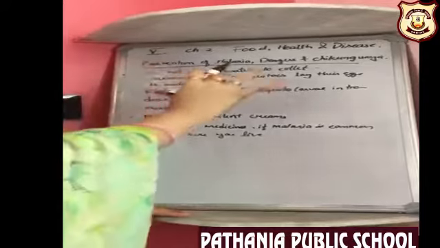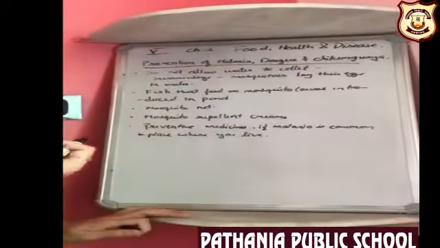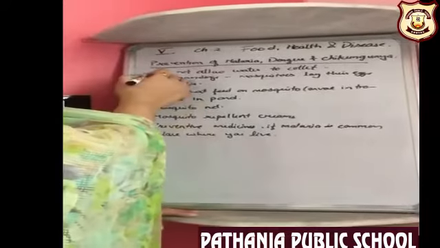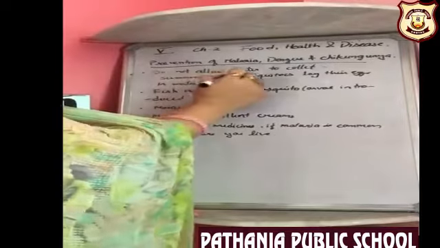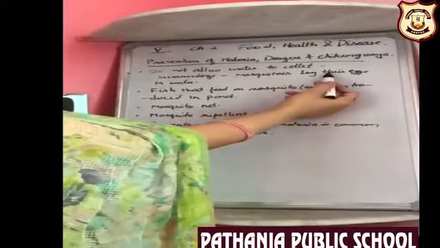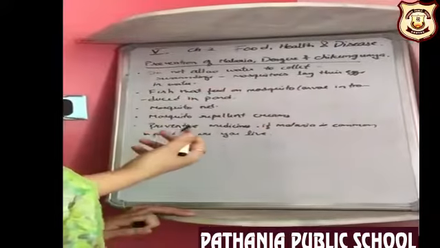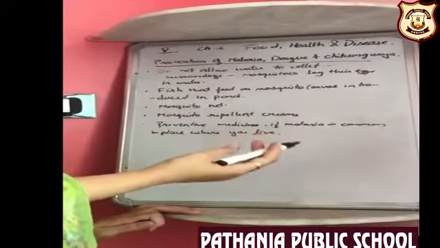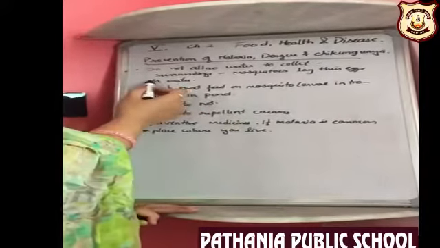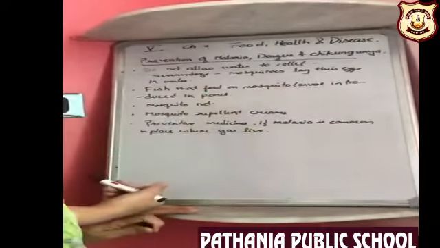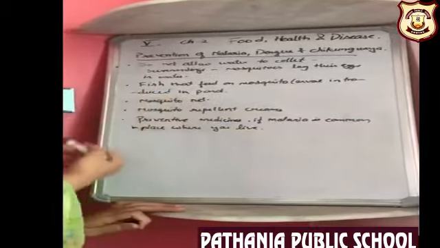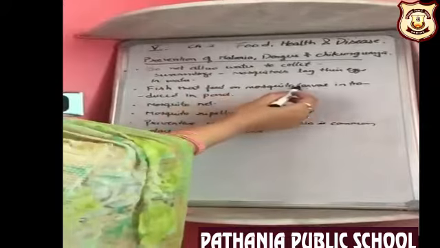Now, to control these diseases, we must control the number of mosquitoes present in our surroundings. For that, we should not allow water to collect in our surroundings, because mosquitoes lay their eggs in the water. If there is no water in the surroundings, like in pots or pans or old tires, then there will be no eggs of the mosquitoes. The next thing we can do is introduce fishes that feed on mosquito larvae.